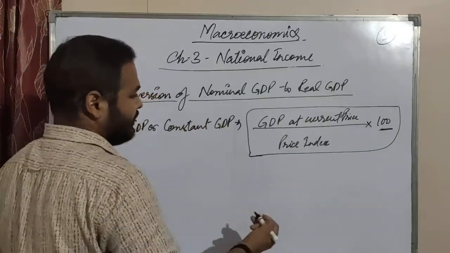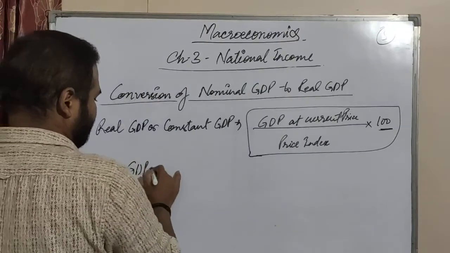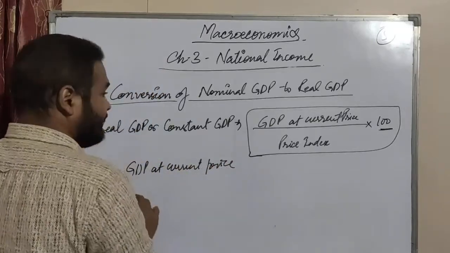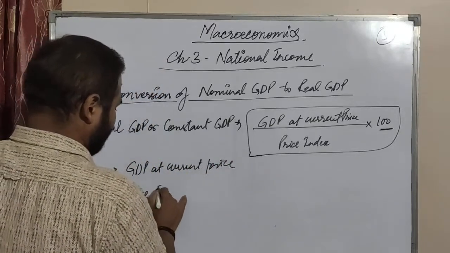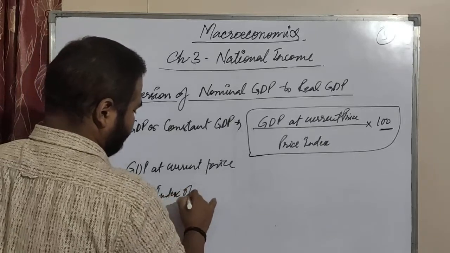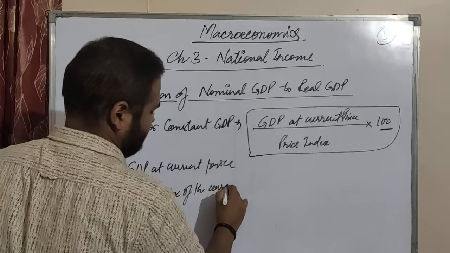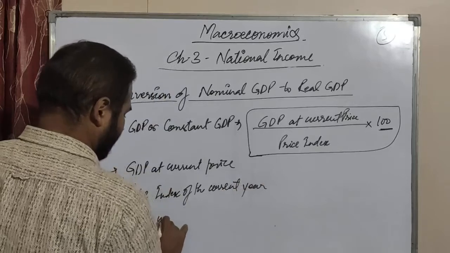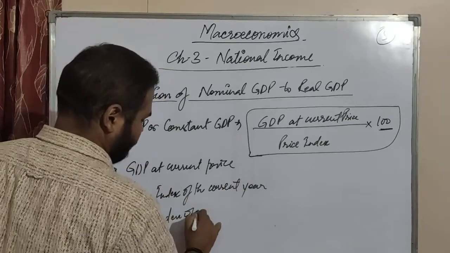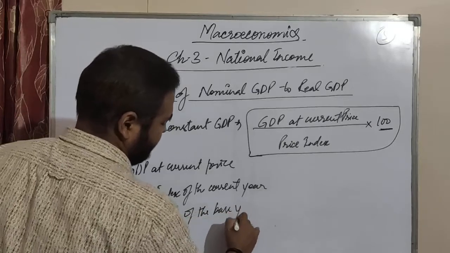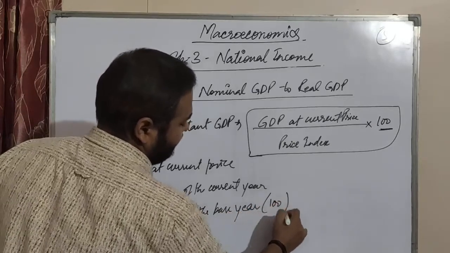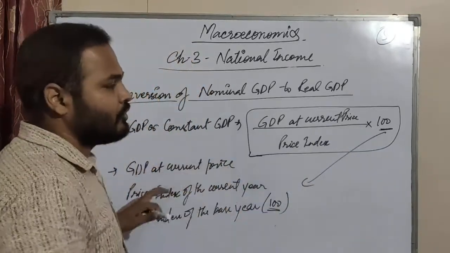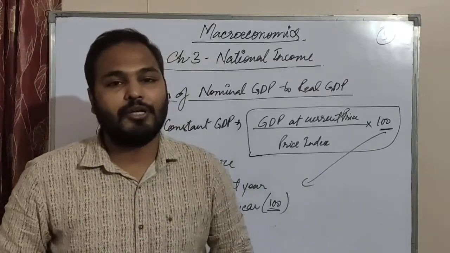So you can also understand it as GDP at current price, then price index of the current year, then price index of the base year, that is always 100. Okay, that is always 100. So that 100 has been taken from there. With this formula, you can convert nominal GDP into real GDP.